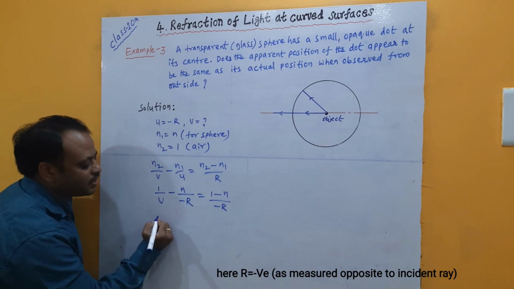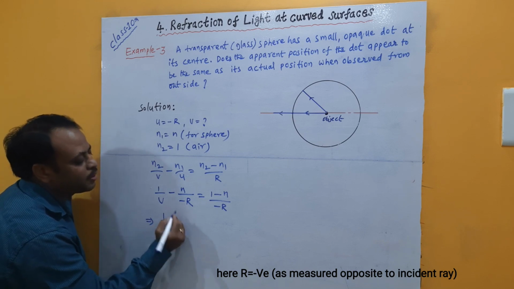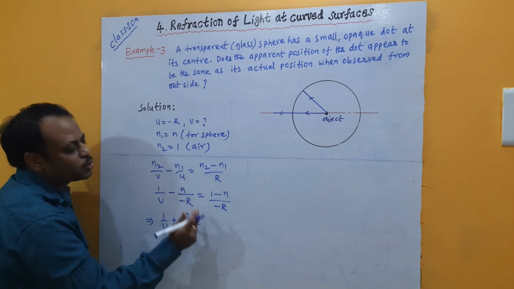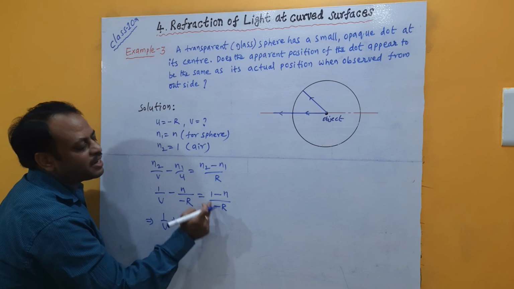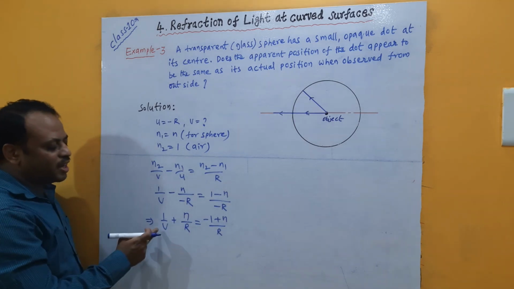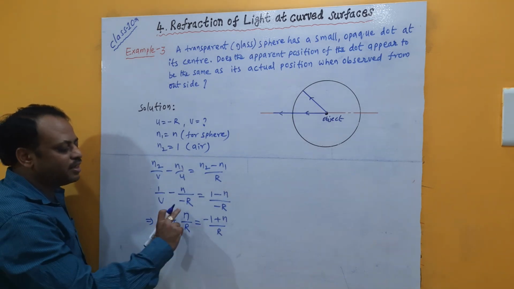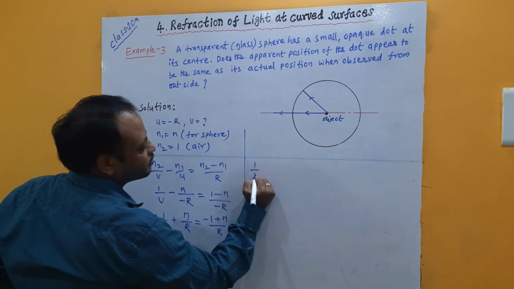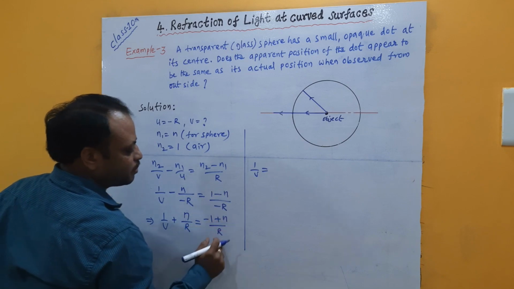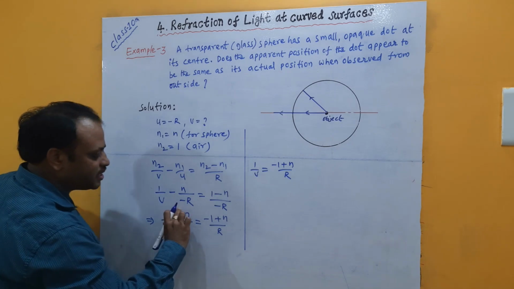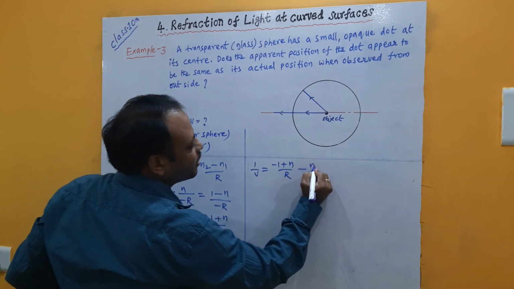One more step, I can write this as 1 by v, minus into minus becomes plus n by r, that is equal to 1 minus n by minus r. If I take the minus upward, then that becomes minus 1 plus n by r. Now our aim is to find v. So to find v, this n by r, let me take that side. From this, 1 by v can be written as minus 1 plus n by r, and this plus n by r goes to that side, becomes minus n by r.